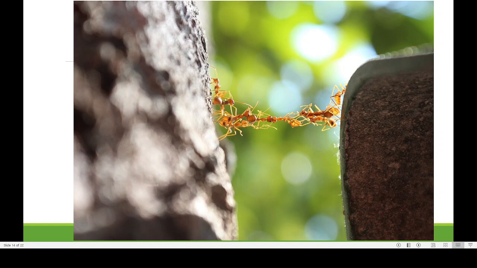So this is another mechanism. See this Ecophylla smaragdina, they are making a bridge. They move from one tree branch to another by offering their body as a bridge, and other members can move over their body bridge. So this kind of body bridging mechanism is also exhibited by these tree ants.